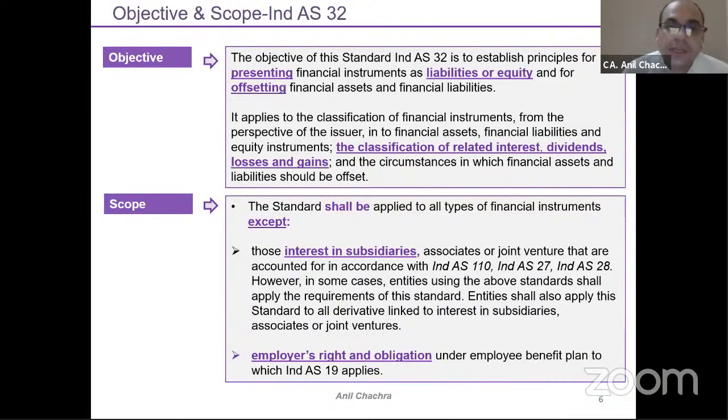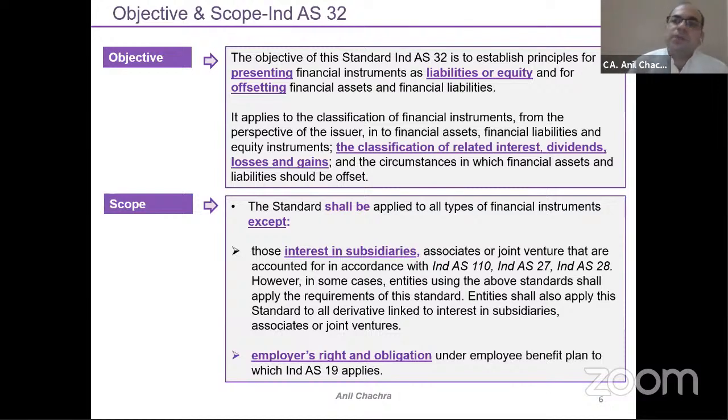One is the interest in subsidiaries. Meaning if you have an investment in your subsidiaries, and subsidiary here includes your associates and JVs as well, wherein you have to apply Ind AS 110, Ind AS 28 as per the equity method accounting, or Ind AS 27, separate financial statements. So Ind AS 32 says that whenever you have an investment in terms of subsidiaries or in terms of the associate part, this standard will not apply, because Ind AS 27 says that you need to measure your investment at cost.